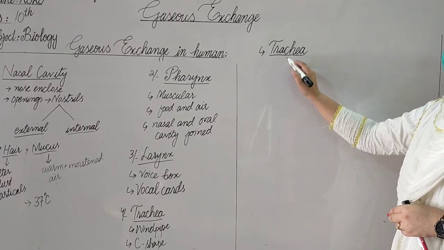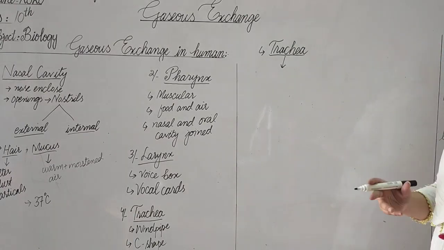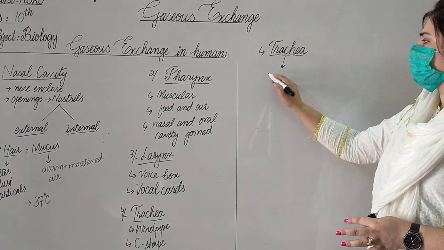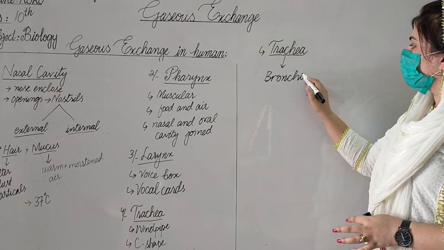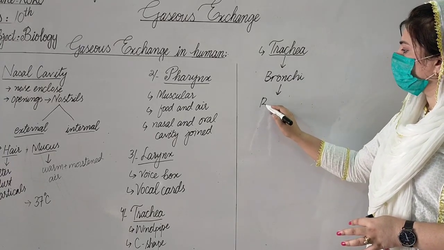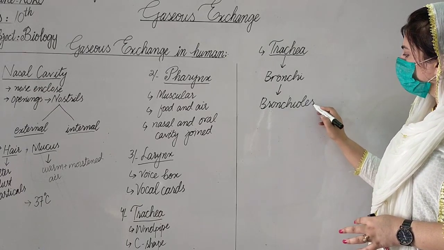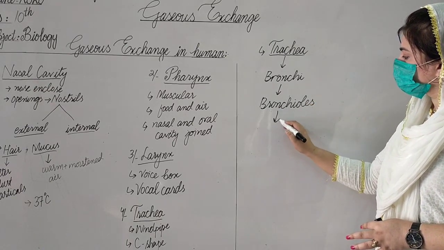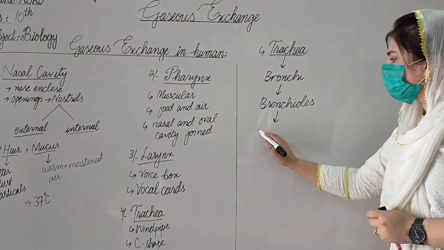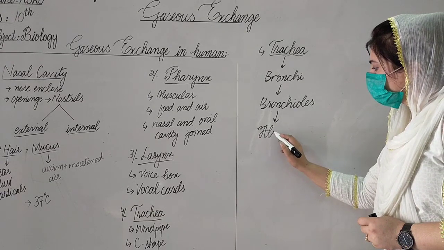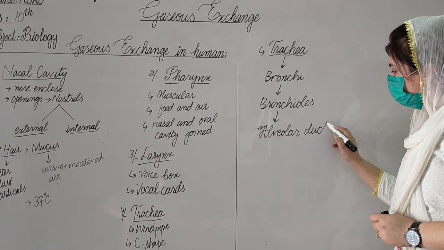Now the trachea, before entering the lungs, is divided into two branches that are called bronchi, and then the bronchi are also divided into several parts called bronchioles. The bronchioles are divided into several tiny parts called alveolar ducts.